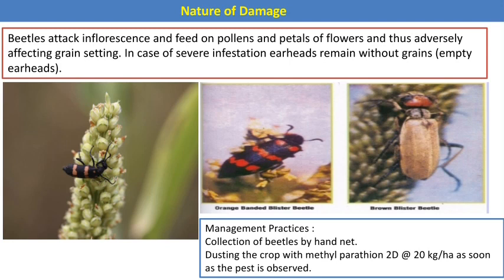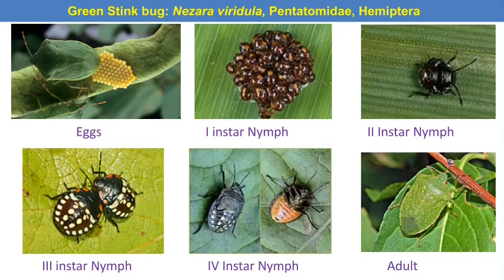Okay, in this picture you can see the beetle feeding on the inflorescence. Then how can we manage this pest? One technique is mechanical practice, that is the collection of beetles manually or with the help of hand collection nets, and we can destroy them in kerosinized water. Then dusting is very effective to control the beetles of this pest. We can dust with malathion dust, or also use methyl parathion dust. With the help of this dusting, the infestation of this pest will be reduced.